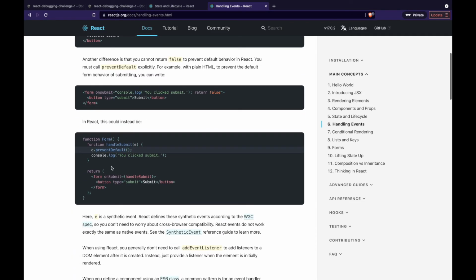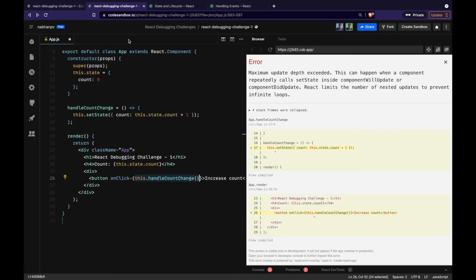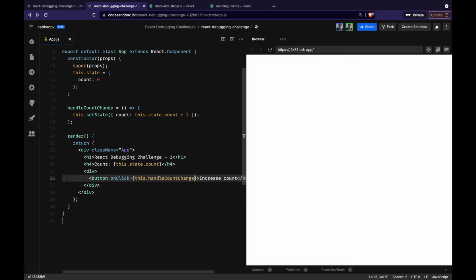Let's see one more example. You can see that it's passing the onSubmit event, but to the event we are only passing the function's name or the reference, and we are not actually calling it with the bracket notation. Okay, let's try doing that. So I'll try removing this and see if that resolves the issue. You can see that the error is no more, and if I click on the button, increase count seems to be working. Now what was the issue here? This seems to resolve the issue, but what exactly was the reason?